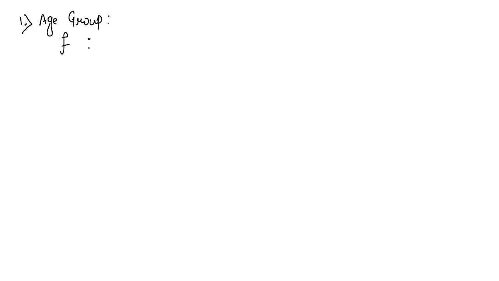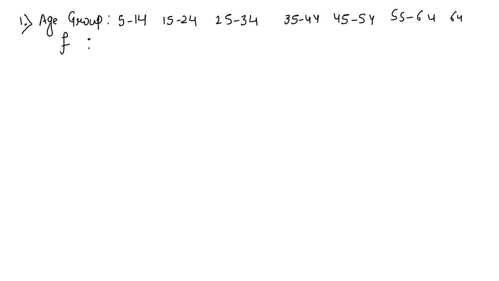Age group is 5 to 14, 15 to 24, 25 to 34, 35 to 44, 45 to 54, 55 to 64, and 65 to 74.